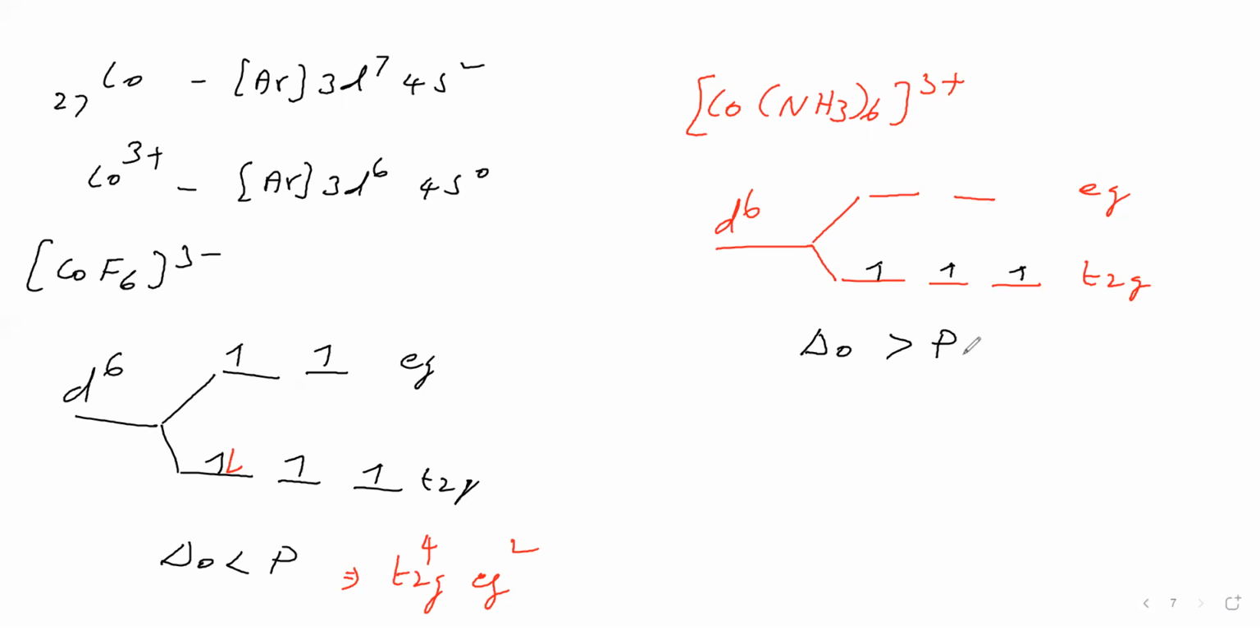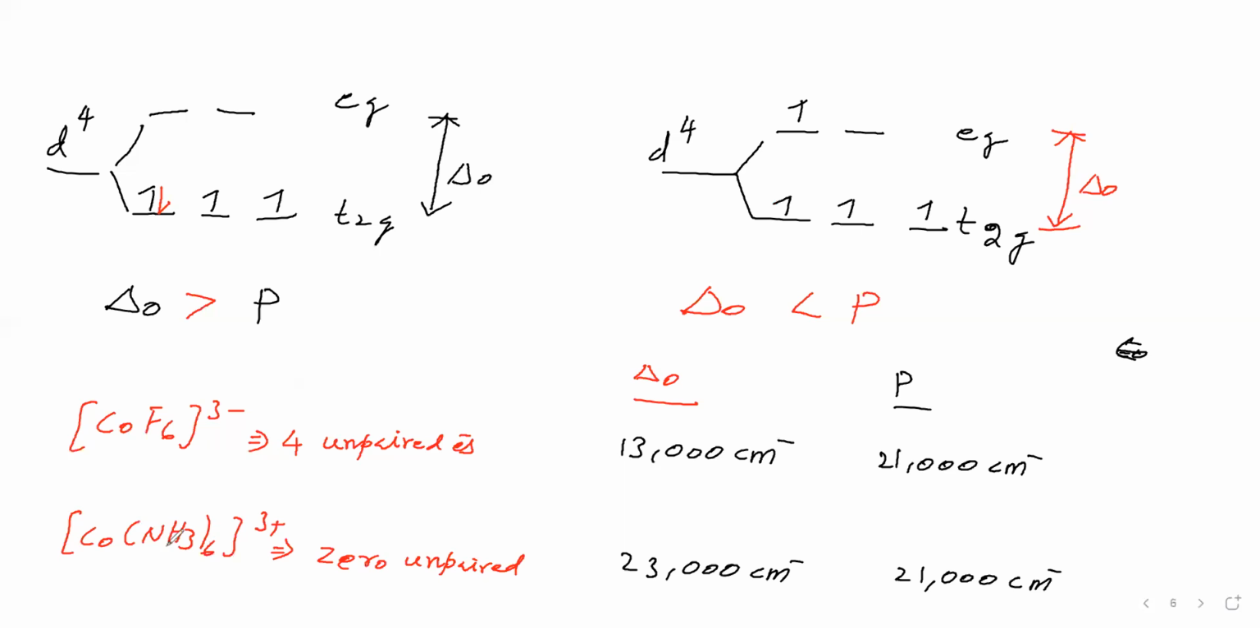So where will the fourth electron go? For pairing in t2g. The fifth electron also goes for pairing. The sixth electron also goes for pairing in t2g. Therefore, the configuration is t2g6 eg0. This complex's electronic configuration is t2g6 eg0. Now, are there any unpaired electrons in this? No. So in this complex, unpaired electrons are not present. 0 unpaired electrons. So crystal field theory explained this quantitatively.